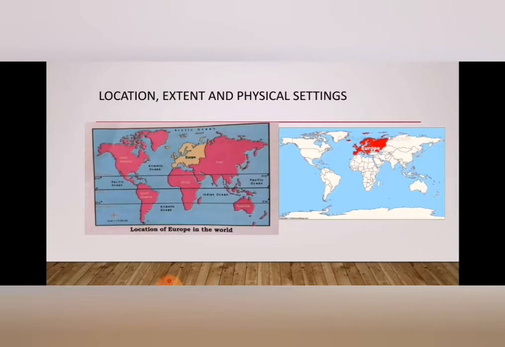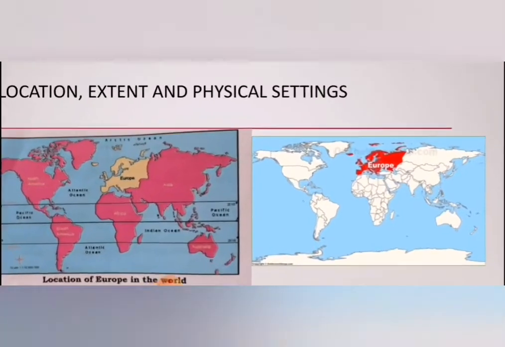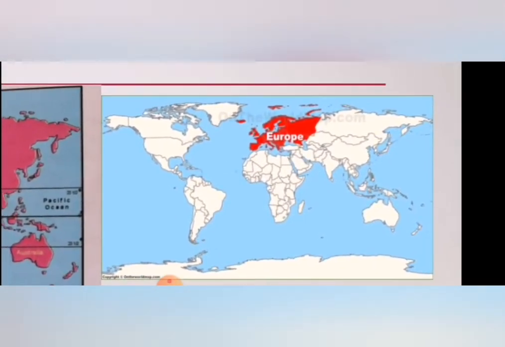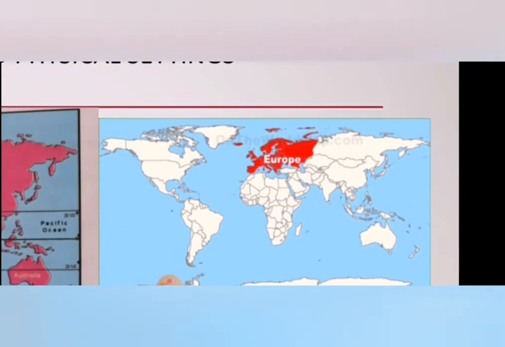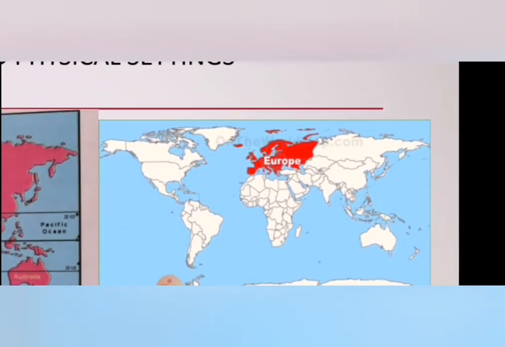Now physical settings. Europe is a peninsula of Asia. Water bodies surround Europe on 3 sides. You can see all 3 sides here. In the red mark, Europe is shown, and it is written there Europe. So it has water on 3 sides, and 1 side is land.